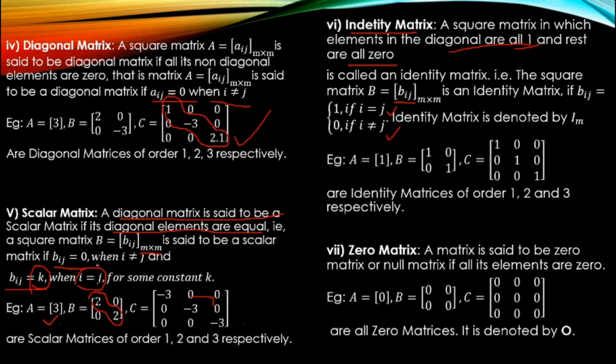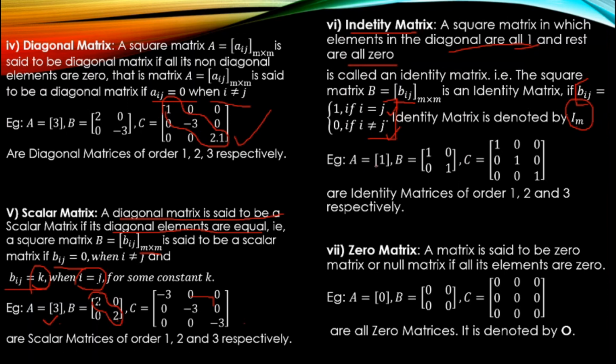Same thing, this was in statement form, and this is in the form of an expression. Identity matrix is denoted by Im, m by m, only one letter since it is a square matrix, right? So I, because it is an identity matrix.